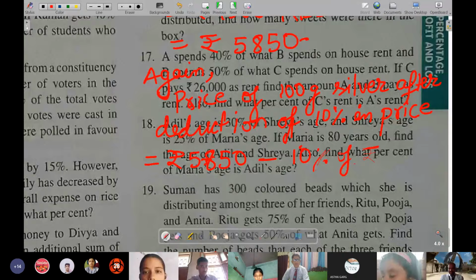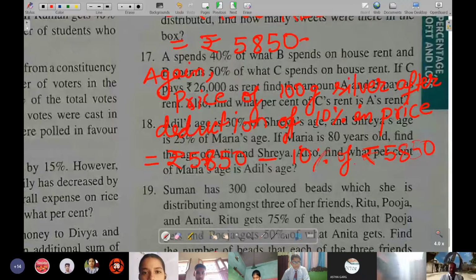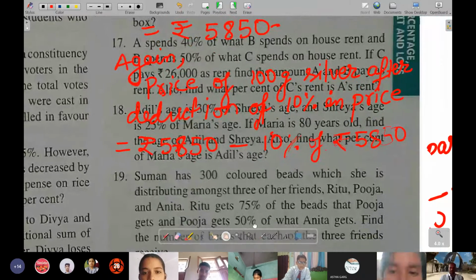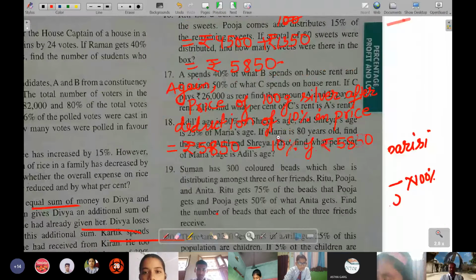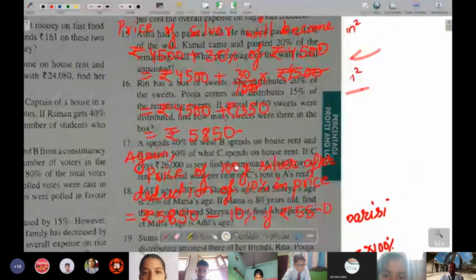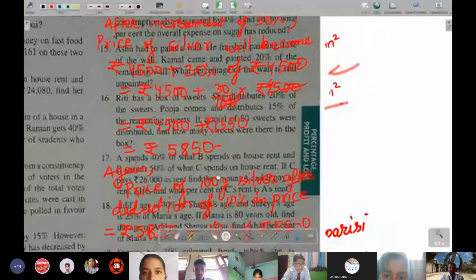Got it? Yes, sir. Further you will be able to make. Okay. Any more problem? Sir, make it small. Okay, I'll make it small.